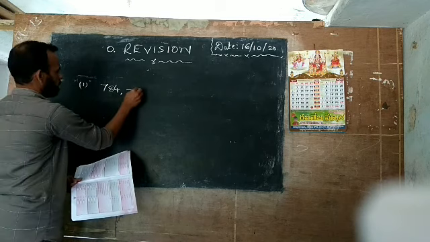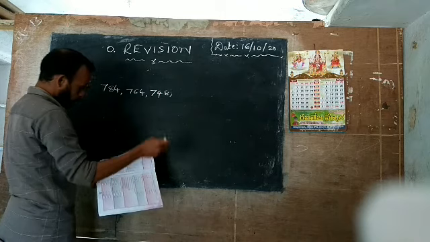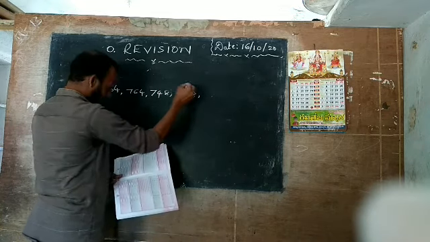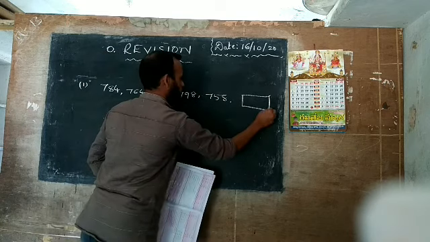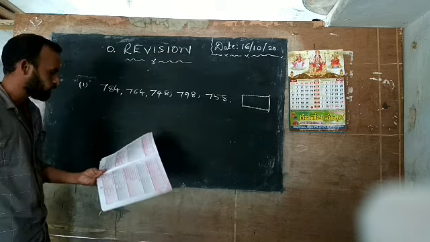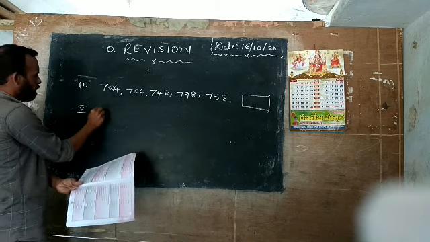784, 764, 748, 798, 758. After this, one box is given. In this box, what do you write? Find the smallest number and write it there. Okay. Next I will go with the fifth one.